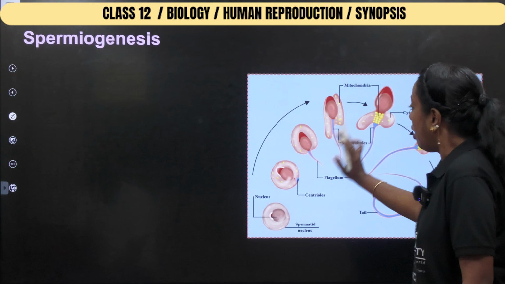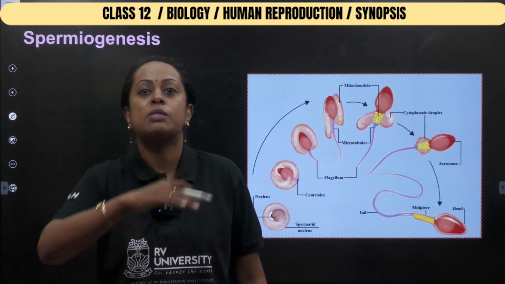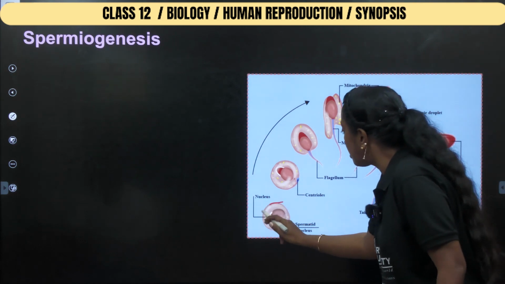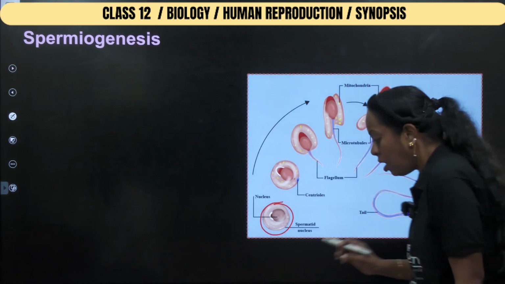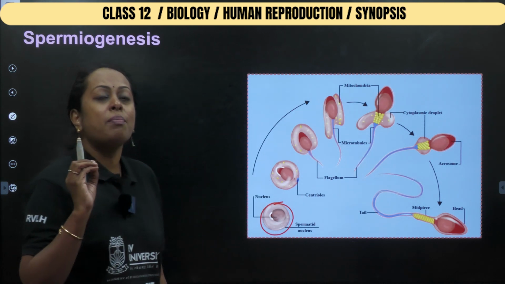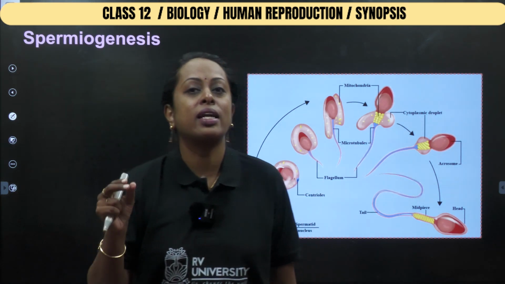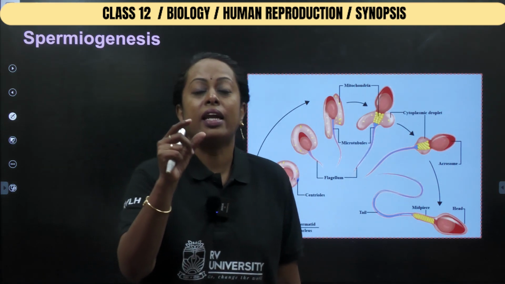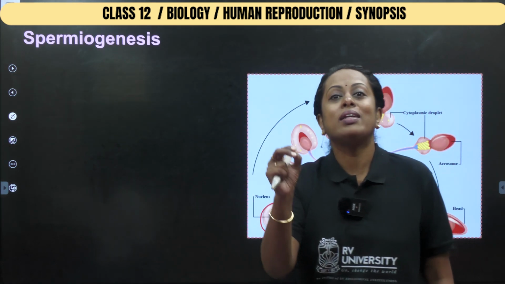Next, if you look into this particular chart, here I have mentioned the process of spermatids getting converted into sperm. If you see a cell here, it is somewhat circular, but the same cell has developed a flagellum at the end. Now, you may come across one important question, please make a note of it. The sperm head contains a region which is called the acrosome, which contains enzymes which can digest the membrane of the ovum. If they ask you from which organelle the acrosome is made up of, you will always remember Golgi complex.